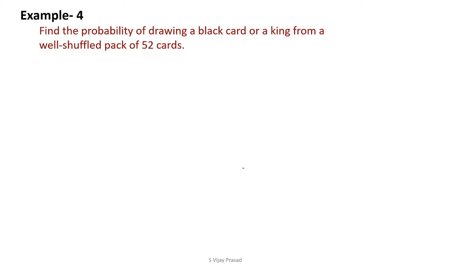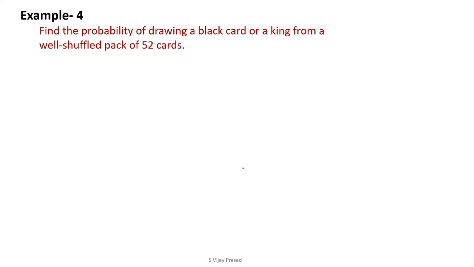Example 4. Find the probability of drawing a black card or a king from a well-shuffled pack of 52 cards. In this problem, we have to draw a black card or a king. How many black cards are there?